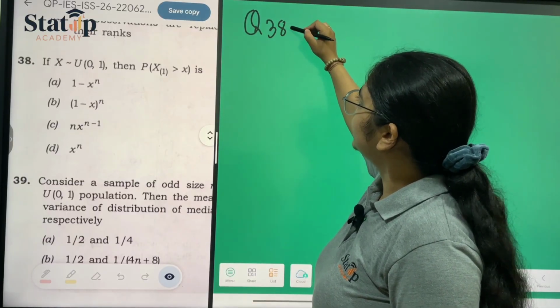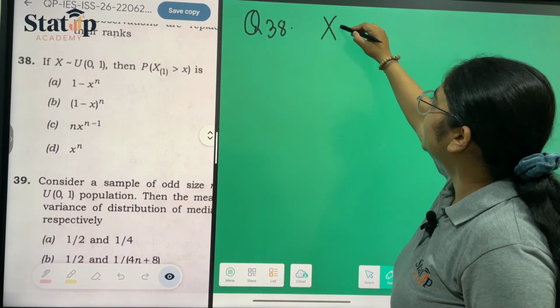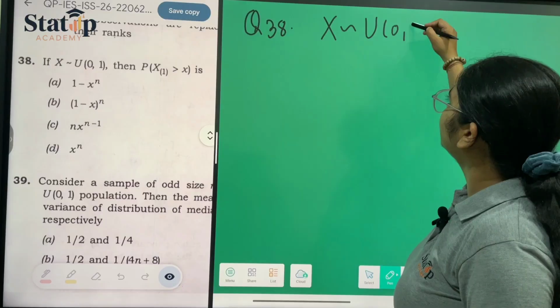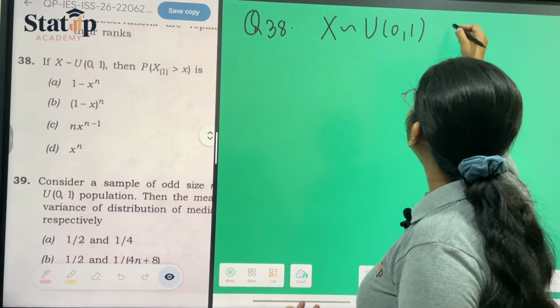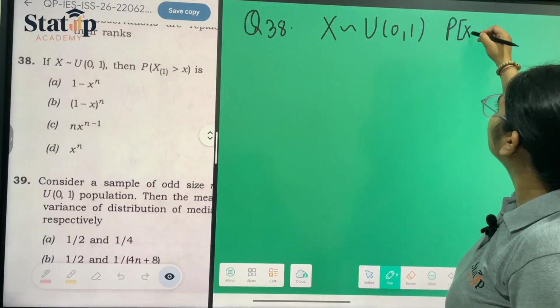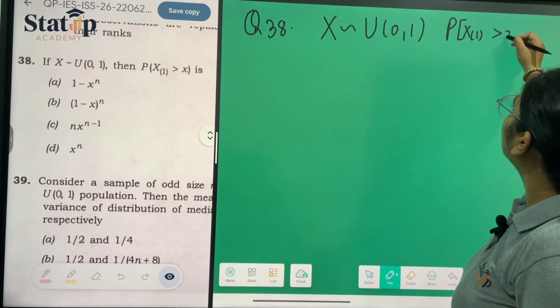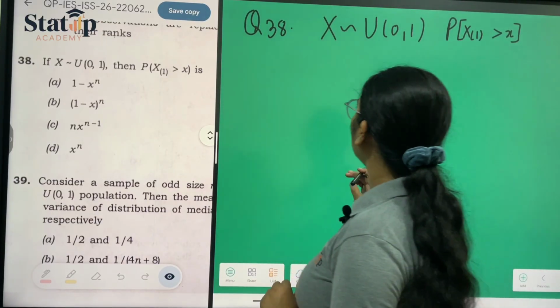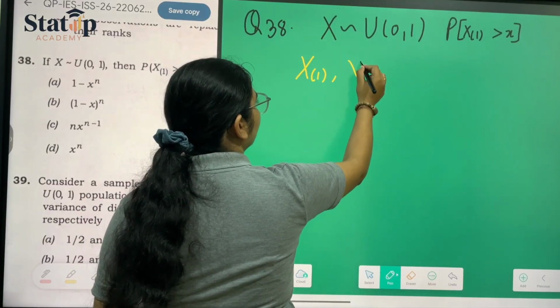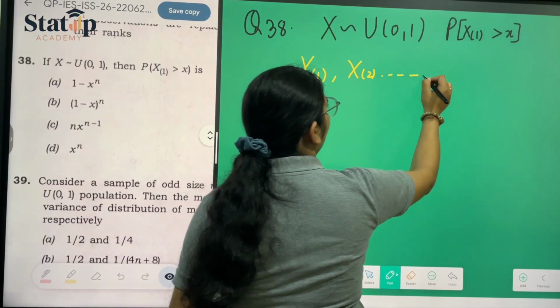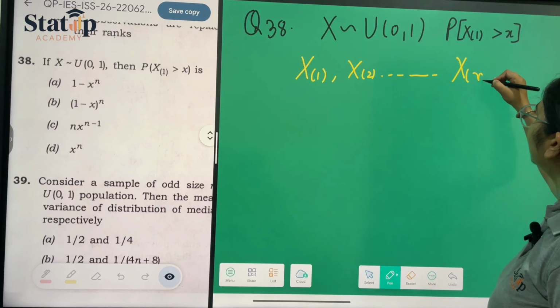Question number 38 says that x follows a uniform distribution with 0 and 1 as the limits, and we have to calculate the probability that x1 is greater than x. First of all, we have ordered statistics x1, x2, and so on till xn.